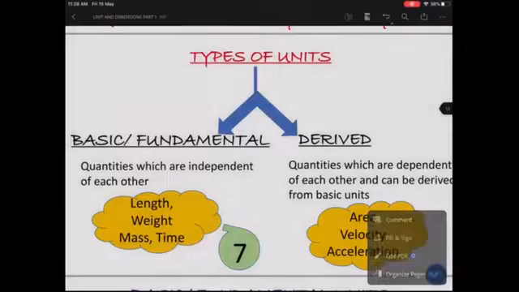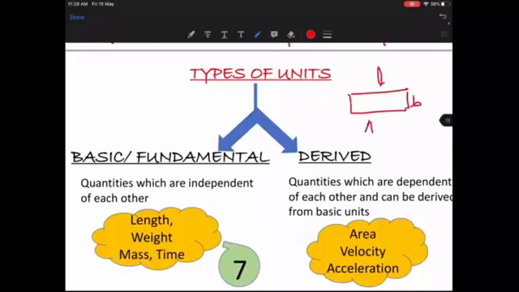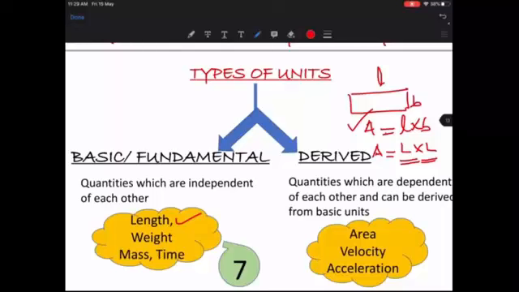For example, let me just give you an example here. Area. Okay, how do you write the area? Suppose you have a rectangle here. Okay, this is the length and this is the breadth. What is the area here? Area will be L into B. Now L again is length. B again is a type of length. So the area, look at this, the area is written in terms of length only. So length is a basic quantity. So that's why I said area is a derived quantity, length is a basic quantity. So derived quantities are always written in terms of the basic quantities.